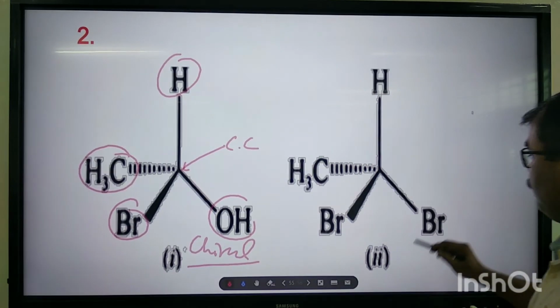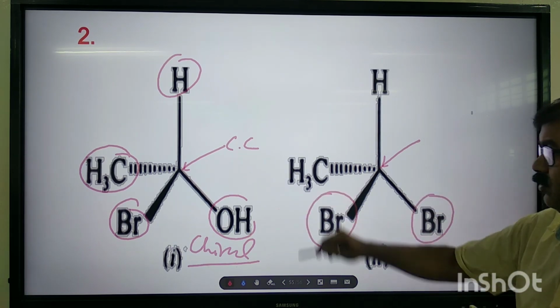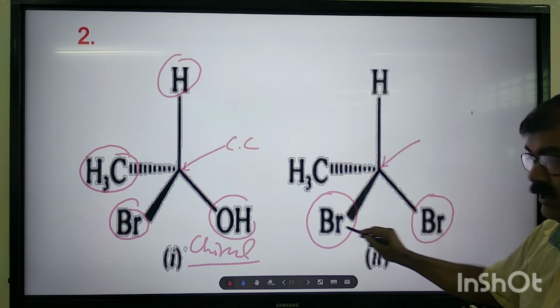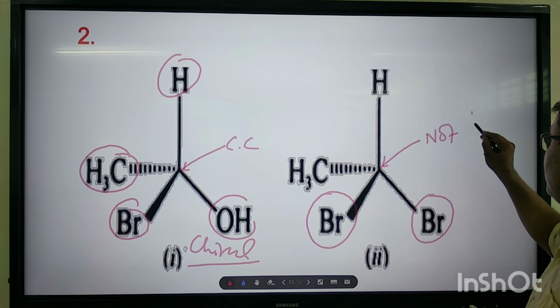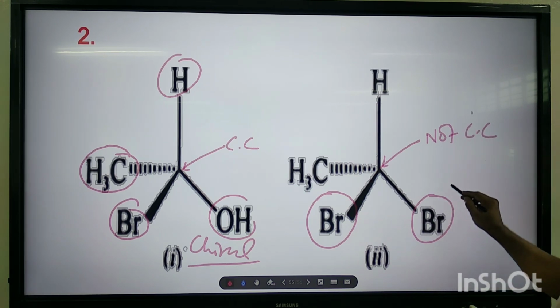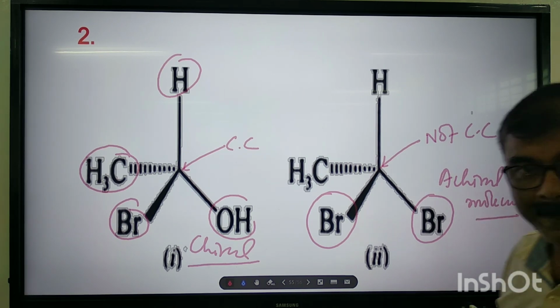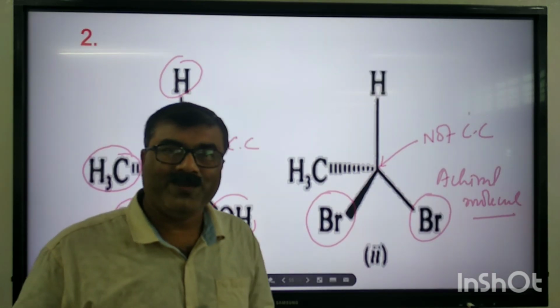Here you see this carbon, 2 similar bromine groups are there. These 2 are dissimilar, but these 2 are similar. Therefore, this is not a chiral carbon. So this is an achiral molecule. Okay, my dear student, hope you have understood.